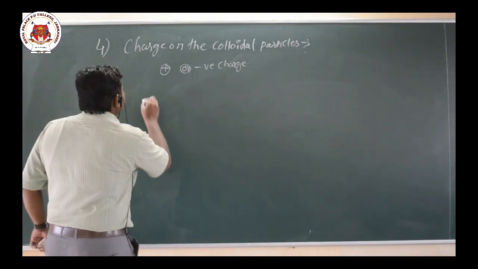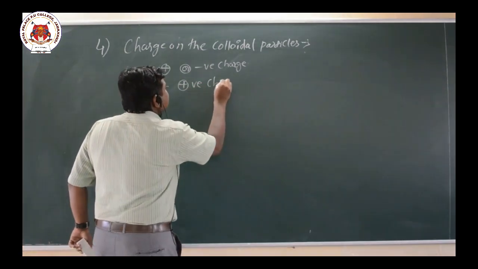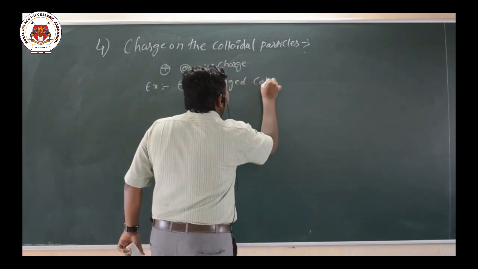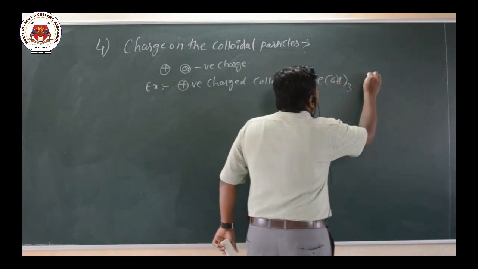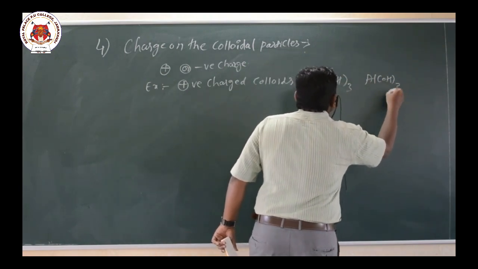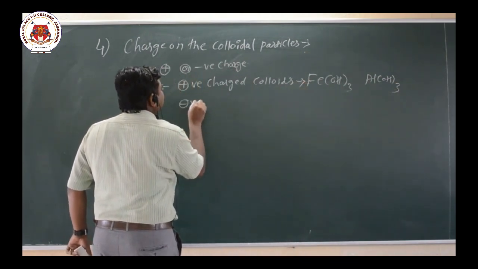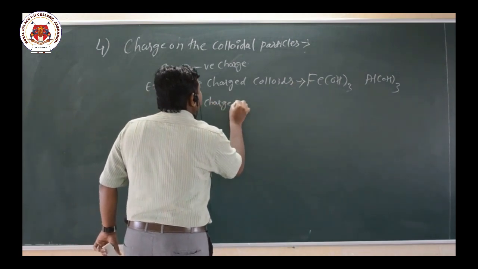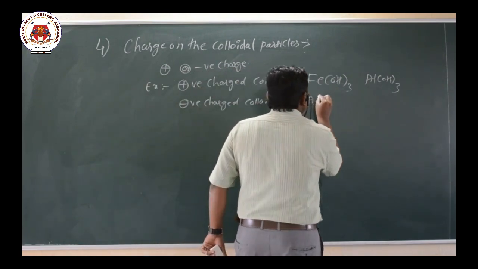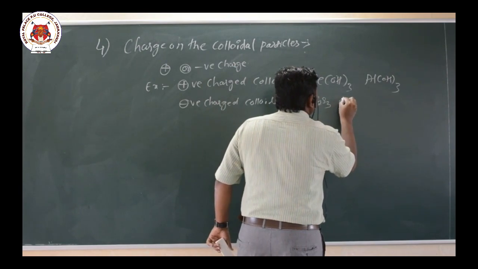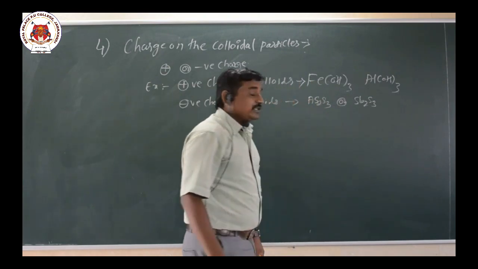Now here are examples for positively charged colloids: ferric hydroxide sol, aluminum hydroxide sol. These are examples for positively charged colloids. Whereas examples of negatively charged colloids are arsenic sulfide sol or antimony sulfide sol.